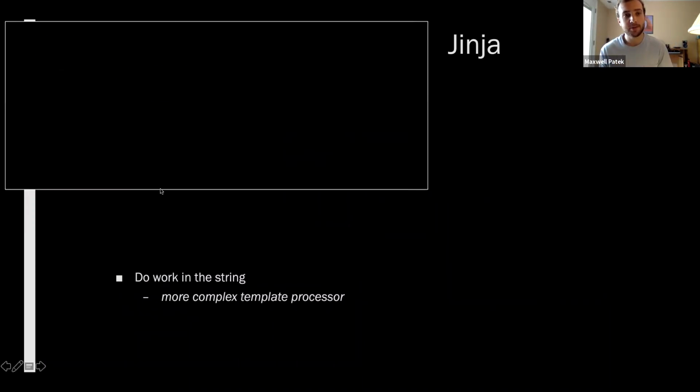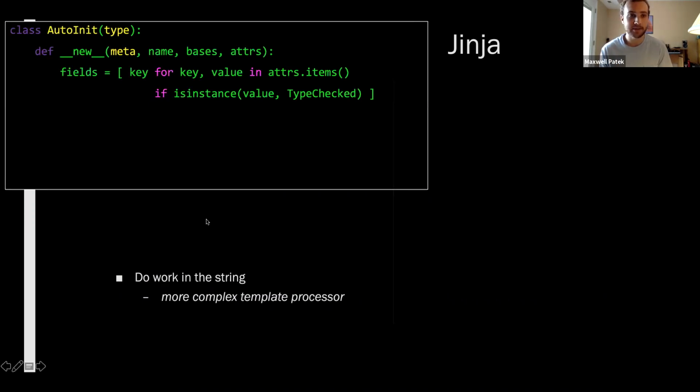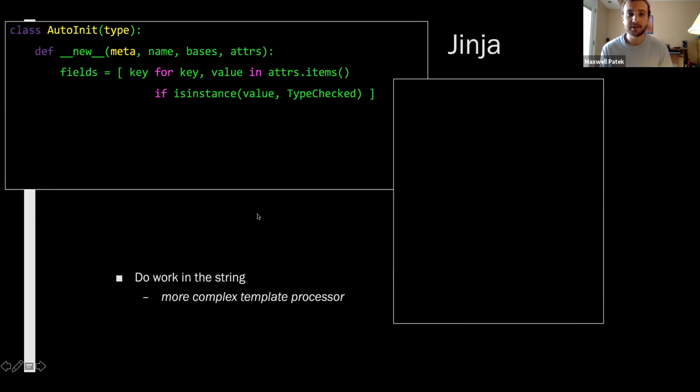We've got the same code as before. We've got our meta class, we get the fields. But now instead of constructing that crazy string with .join and .format, we're going to make a template of an init function, like a prototypical init function. So here it is, from Jinja 2. This is a library called Jinja.